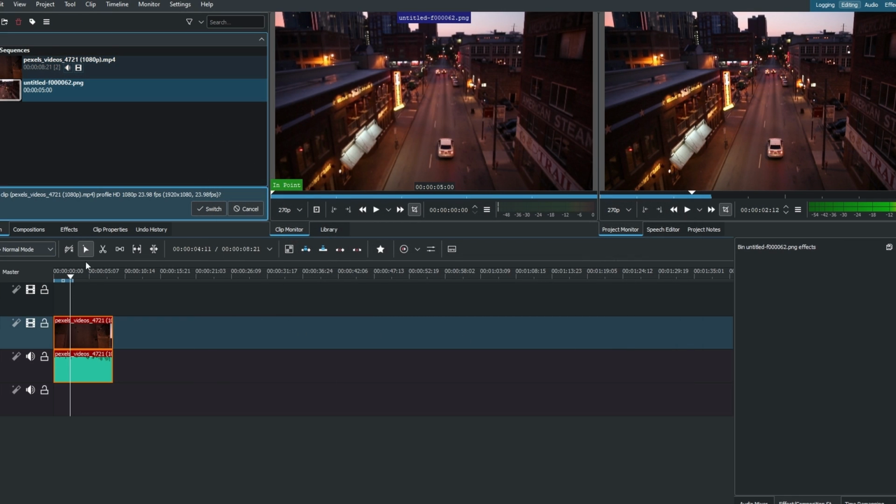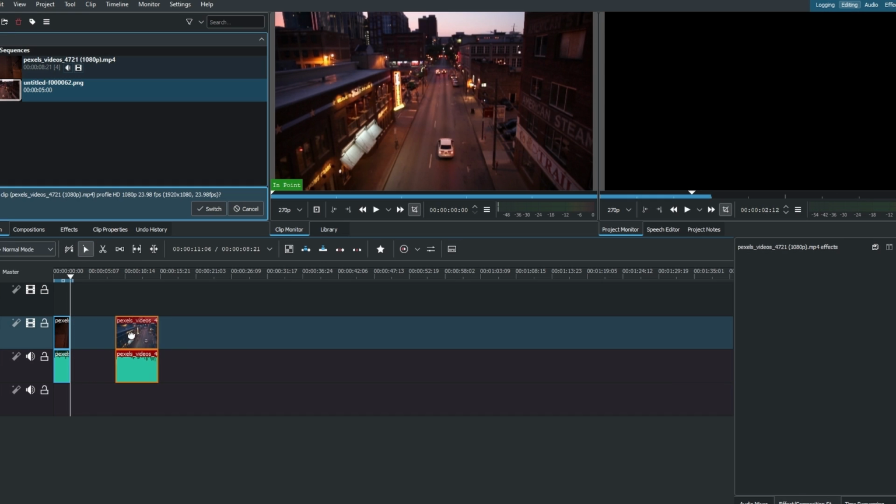Select the Razor tool from the toolbar. Make a cut in the video clip at the position of the playhead. Switch to the Selection tool. Move the second half of the video clip away to create space for the frozen frame.